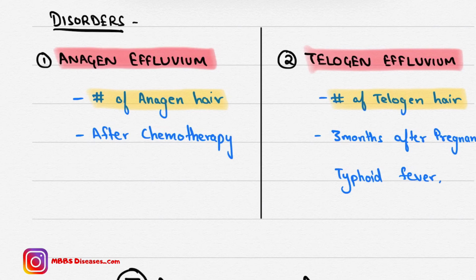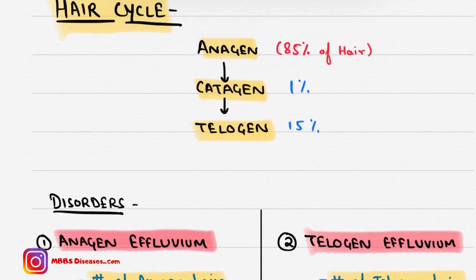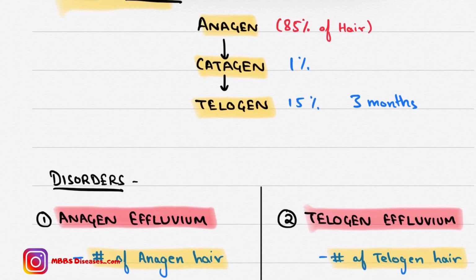Anagen effluvium begins after chemotherapy, and telogen effluvium happens 3 months after pregnancy or typhoid infection. Why 3 months? Because the telogen phase is of 3 months. At the time of insult, the hairs are present, but after 3 months all the hair will shed off.